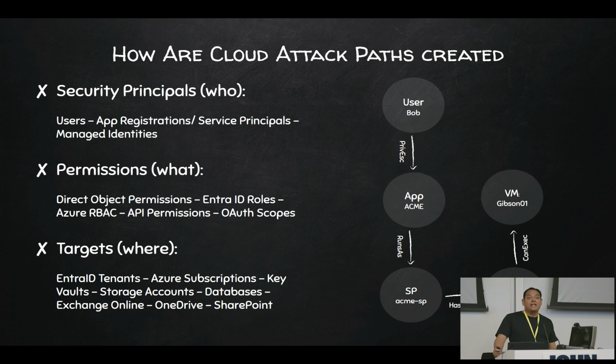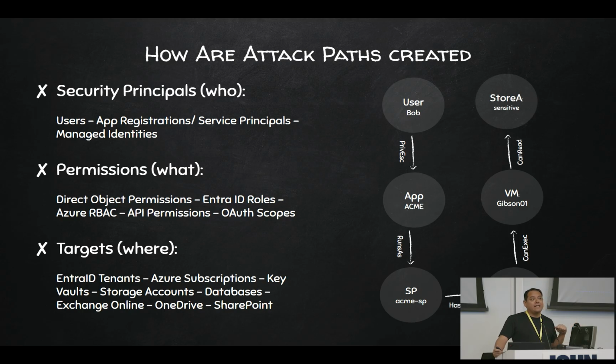And this VM has a managed identity, which is a way in Azure that resources have identities and have the ability to connect to other resources. If you can execute code on a VM, you can actually steal the token of that managed identity and become that managed identity. So if that's the case, and if that managed identity has access to a storage account that has sensitive files, we have now created an attack path where, if this user Bob is compromised, an attacker is going to simply abuse the legitimate permissions and the connections within this cloud to be able to exfiltrate those sensitive files from the storage account.